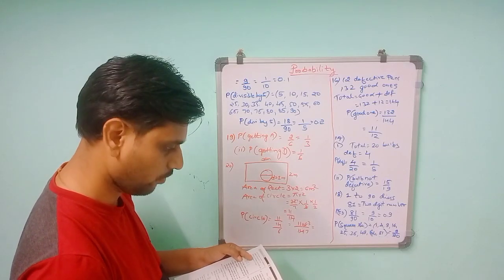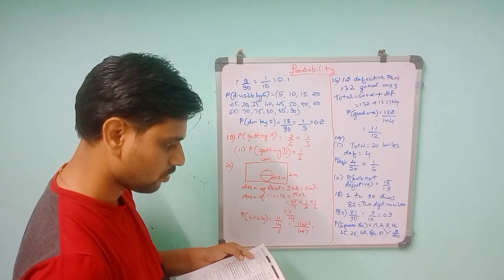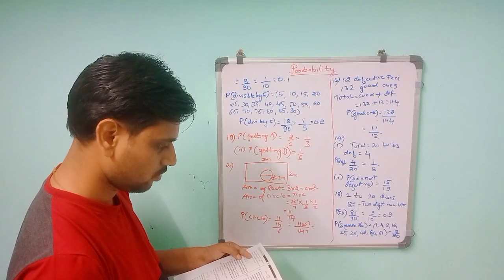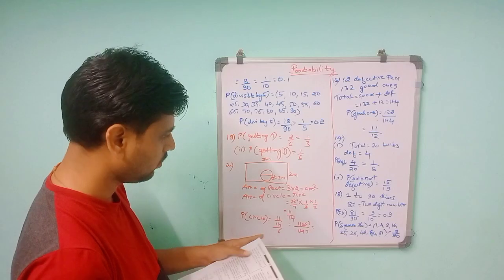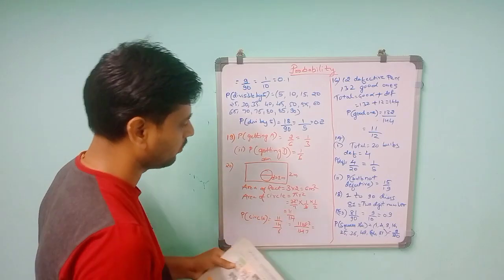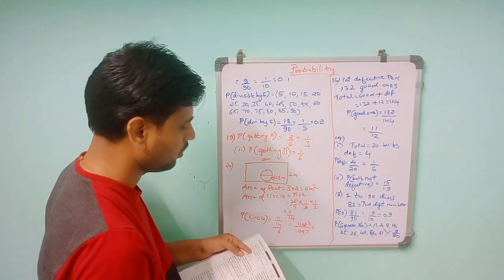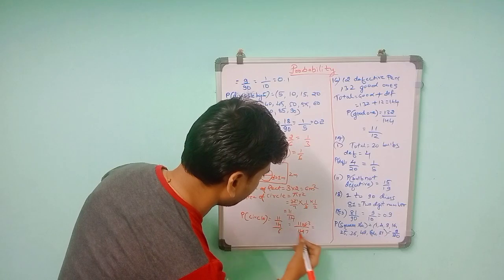Okay, so 11 by 14 is the area of the circle and this is 6.